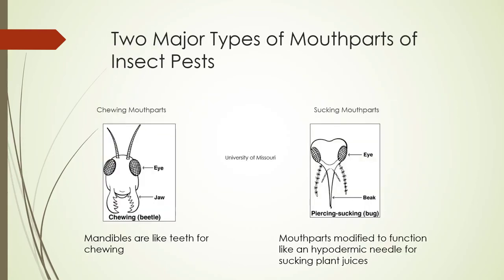So the 2 major mouth parts of insect pests are chewing mouth parts. So they have mandibles that are like teeth that chew, and then sucking mouth parts, and basically they pierce the plant and act like a hypodermic needle and suck plant juices out.